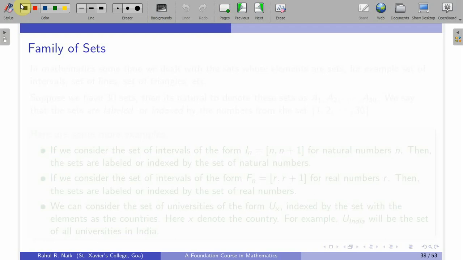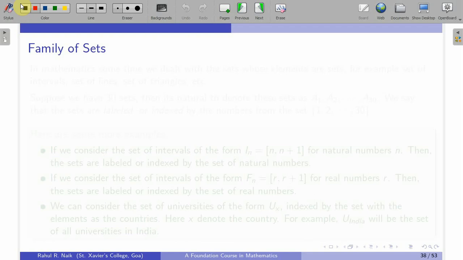This is lecture 9 and in this session we will be discussing the notion of family of sets, arbitrary union of sets, arbitrary intersection of sets and the examples related to this. So, first we discuss a family of sets.